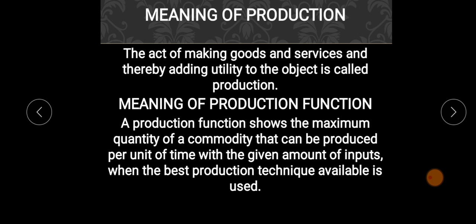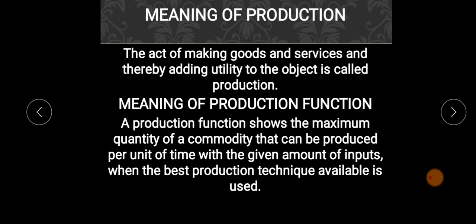Another concept is the meaning of production function. The production process usually involves the use of various inputs or factor services in order to produce a commodity. For example, if we consider the production of a pen, then it requires different raw materials like plastic, ink, steel, and different other chemicals. So, in ordinary sense, we can say that production function shows the functional relationship between the inputs and the outputs.